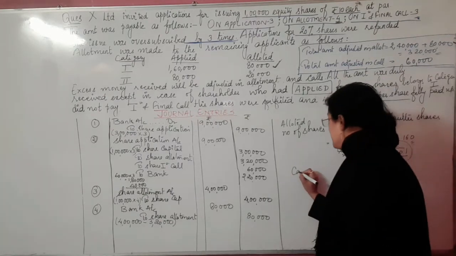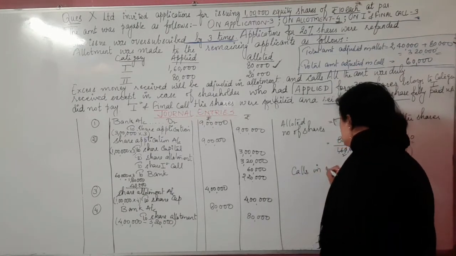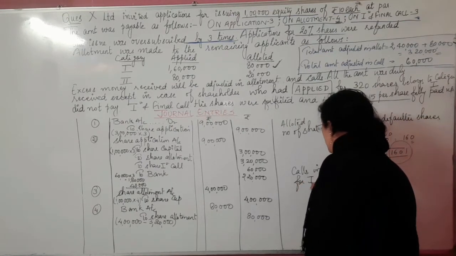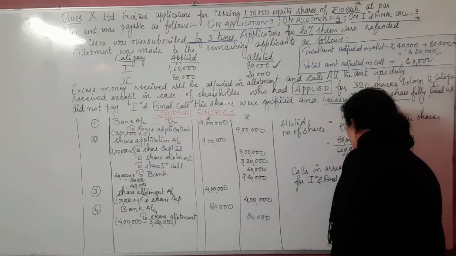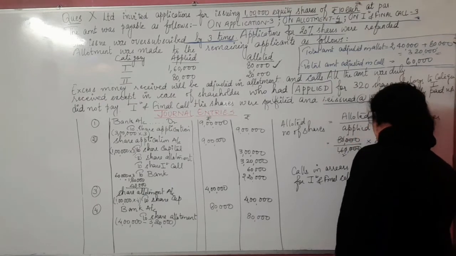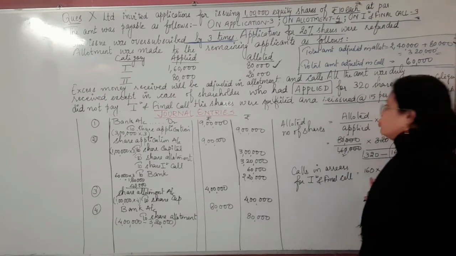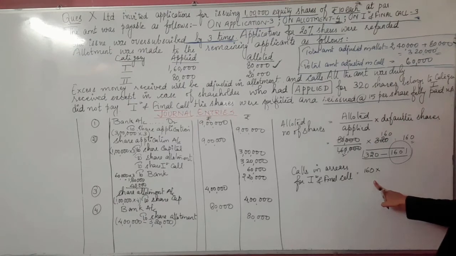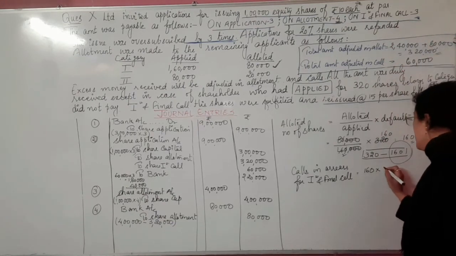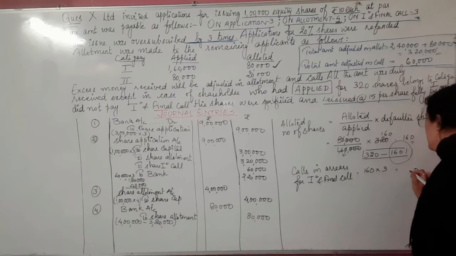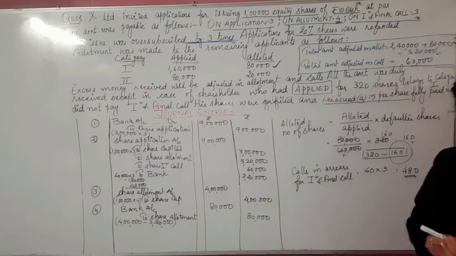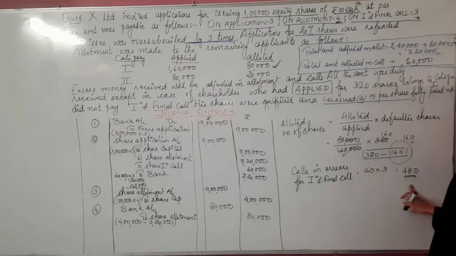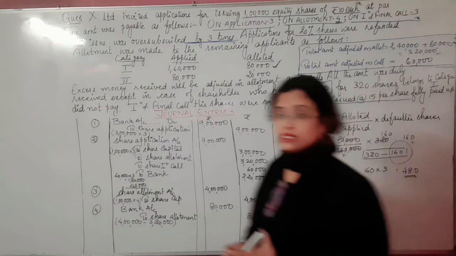Hence the calls in arrears for the first and final call is going to be 160 into, what is the first and final call's value? 3. If you calculate it, we will get 480 as the calls in arrears for the first and final call.